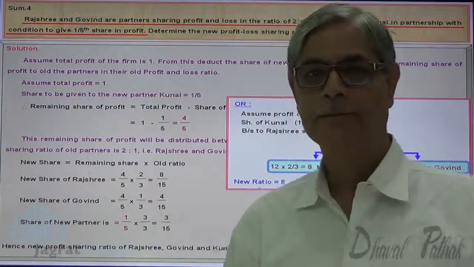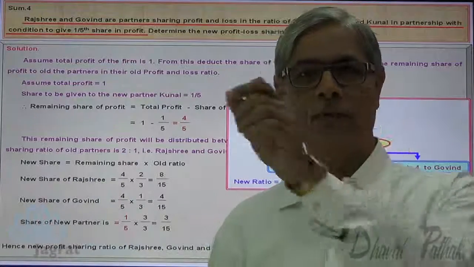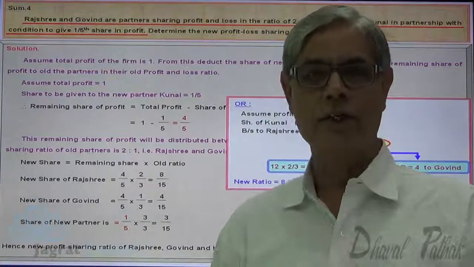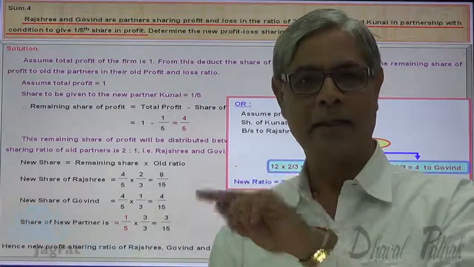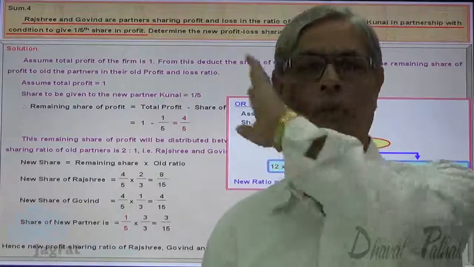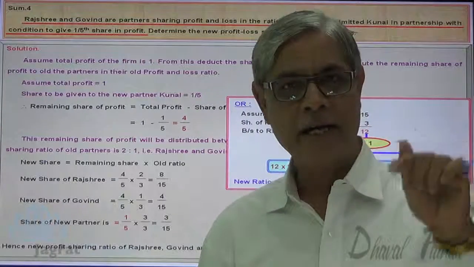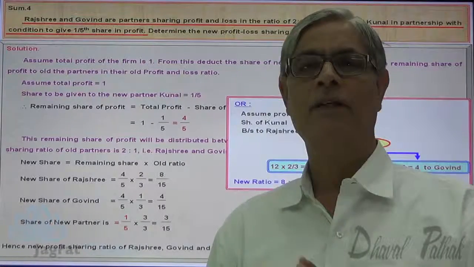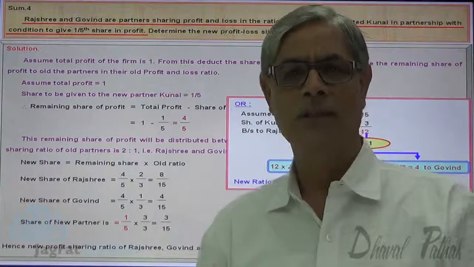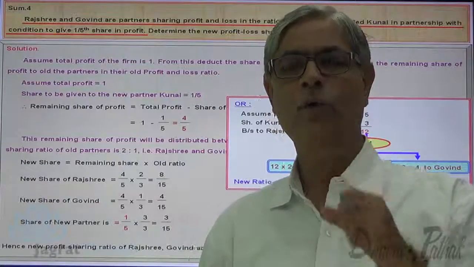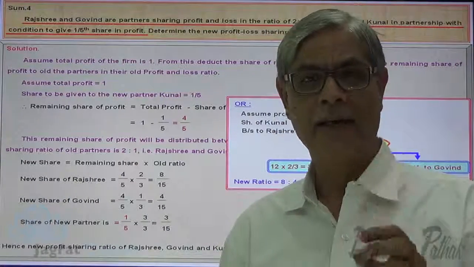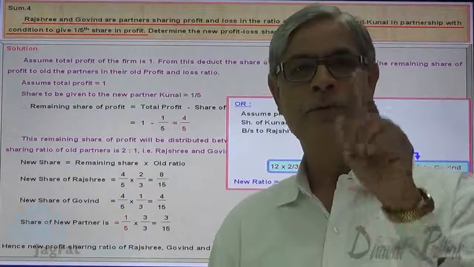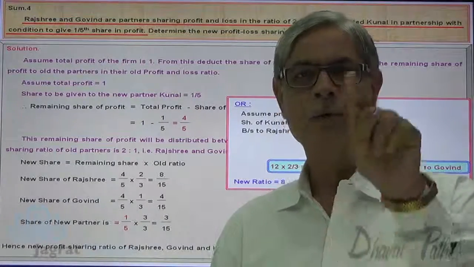Remember once again, if you are not given the details of share sacrificed by each partner, if you are not given the new profit sharing ratio, then the sacrificing ratio is always equal to the old profit sharing ratio, and the ratio in which the remaining profit gets distributed is also the same as the old profit sharing ratio. This is an important concept that you should remember. Now I want to consider the sums wherein you will be given the specific details about the sacrifice made by old partners.